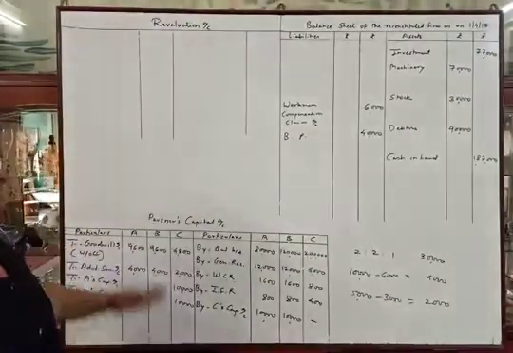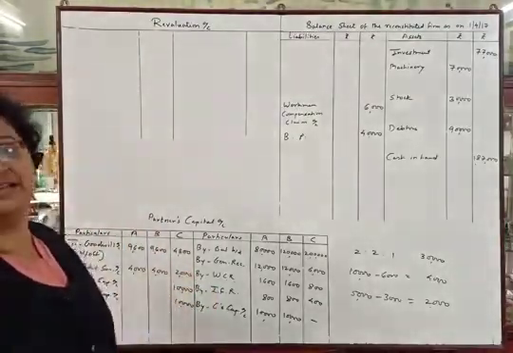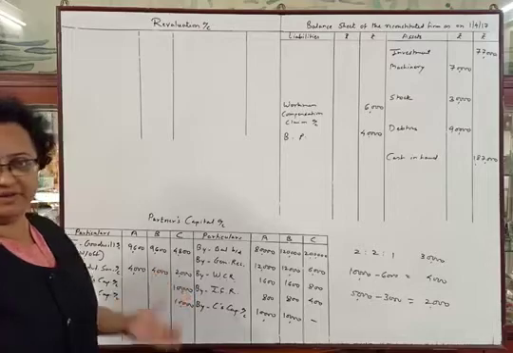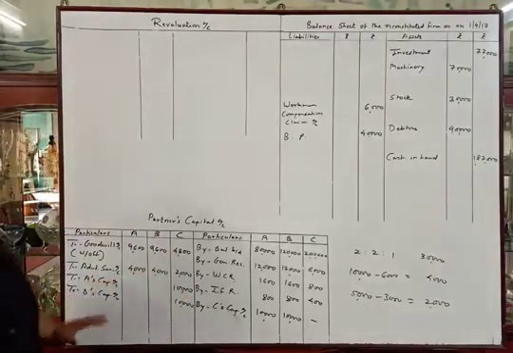The goodwill entry is: C is the gaining partner and A and B are sacrificing partners, so C's capital account should be debited to A's capital account and to B's capital account.